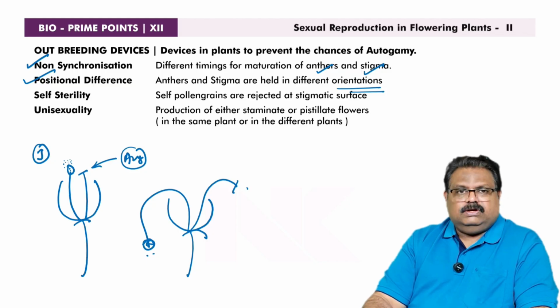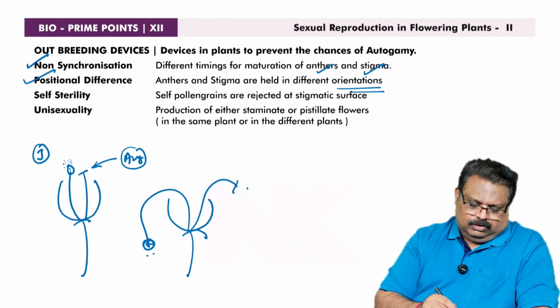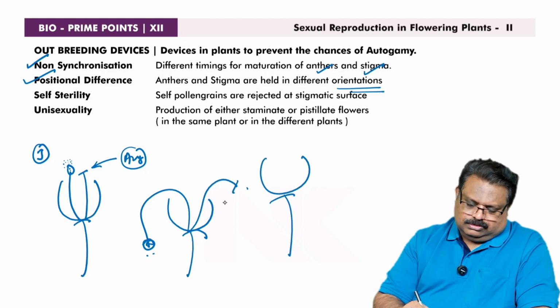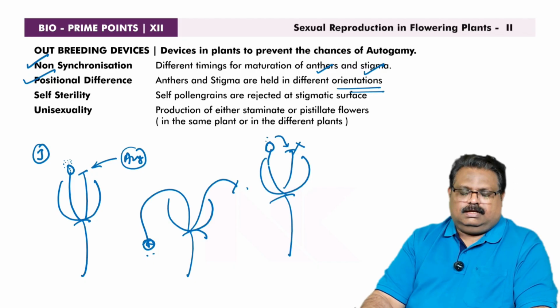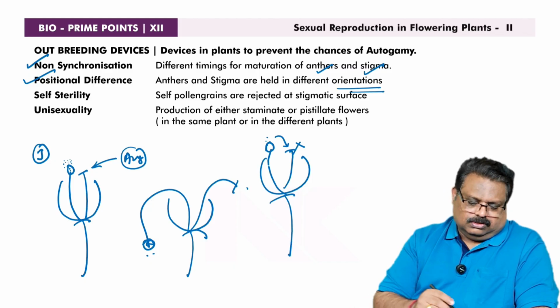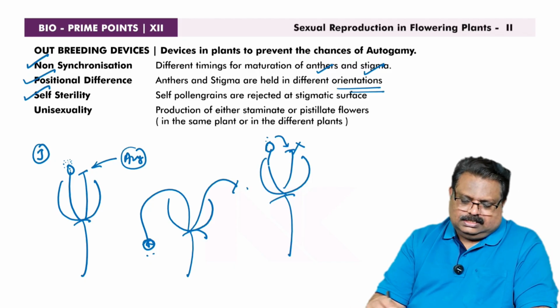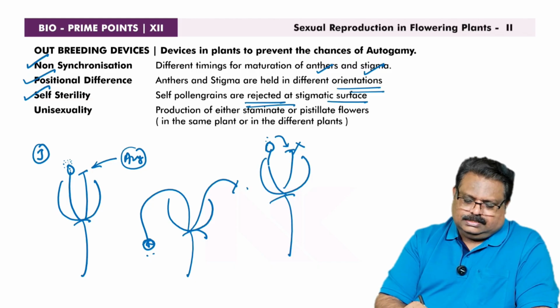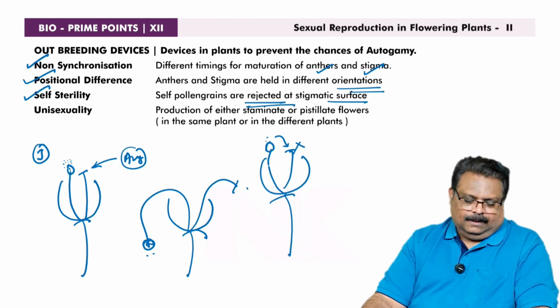Self-sterility is a physiological mechanism so that even though the pollen grains of the same flower are falling on the stigmatic surface, the stigma will reject them. The stigma will prevent pollen germination. So that process is called self-sterility. The self-pollen grains are rejected at the stigmatic surface.